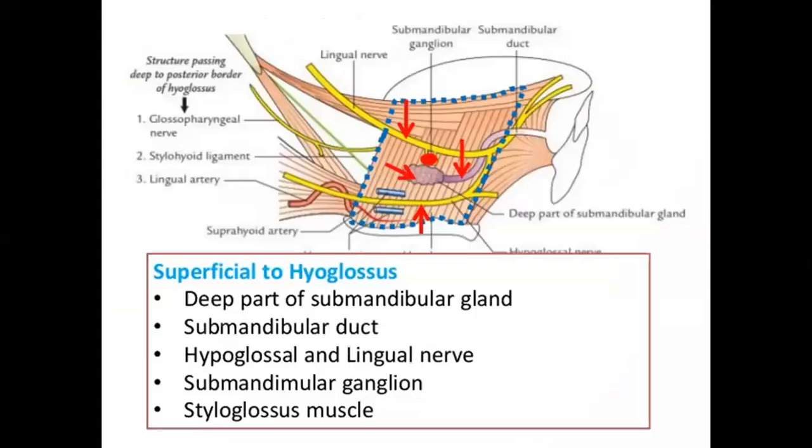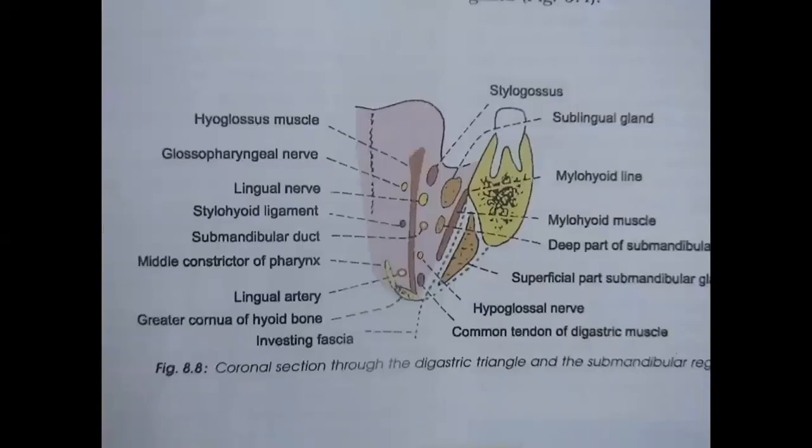So why do we study the contents? These contents are important because during surgery in the submandibular region, the surgeon has to know the important nerves and blood vessels. You can explain this diagram in the examination. Lingual nerve, hypoglossal nerve, nerve to mylohyoid, these are the three nerves; then lingual artery, lingual vein, facial artery, facial vein, and submandibular lymph nodes. The submandibular lymph nodes are very important in this region because they drain the forehead, the medial side of the eye, the frontal sinus, ethmoidal sinus, maxillary sinus, and most of the tongue.